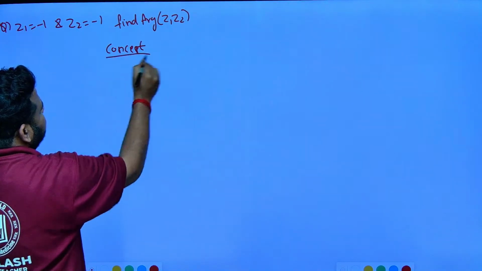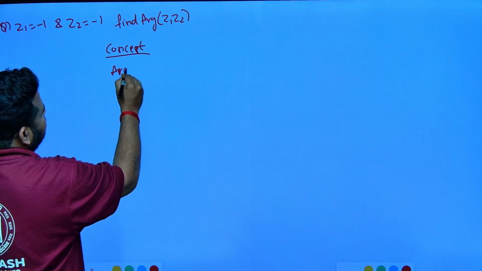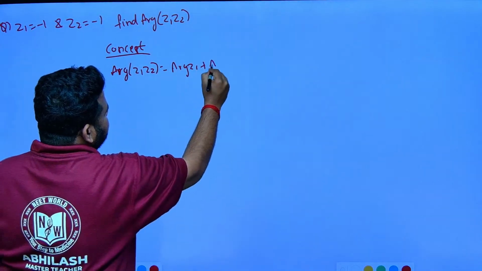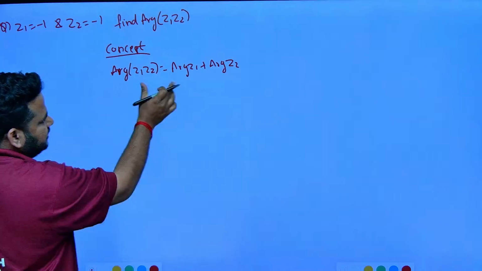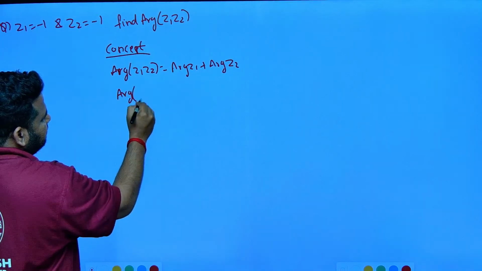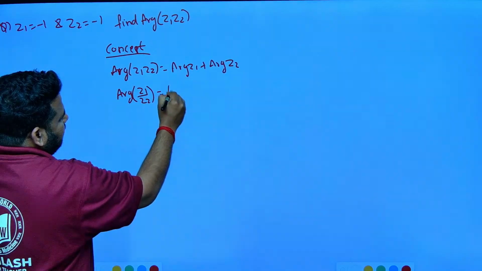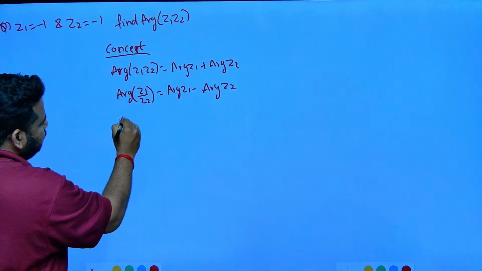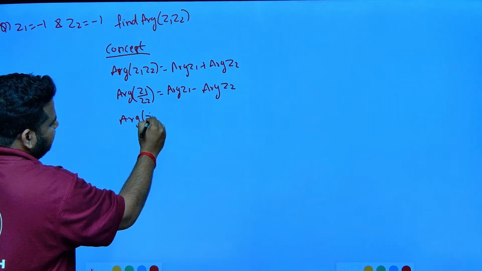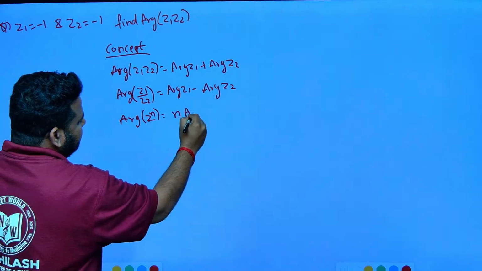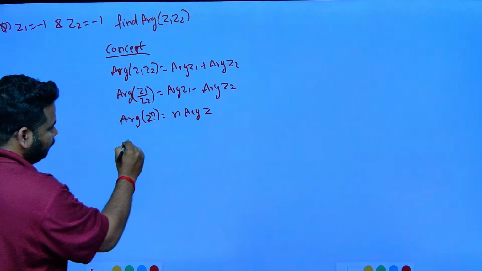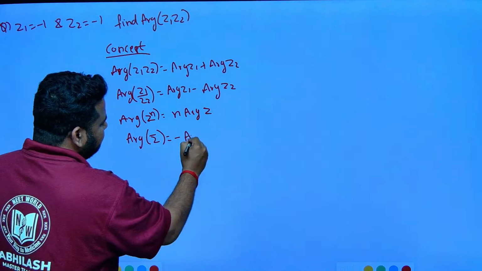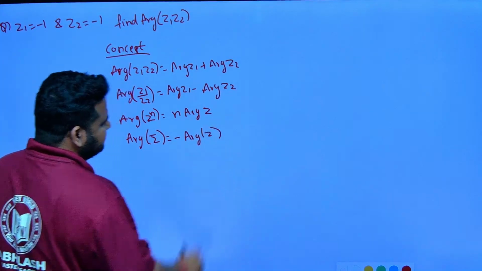So see here, argument of z1 z2 is nothing but equal to argument of z1 plus argument of z2. This is the thing you have to know. If they give argument of z1 by z2, it is nothing but equal to argument of z1 minus argument of z2. This is one thing you must know. If they give argument of z to the power of n, it is nothing but equal to n times argument of z. If they give argument of z bar, that is conjugate, that is nothing but equal to minus argument of the given complex number z. Make a note of it.